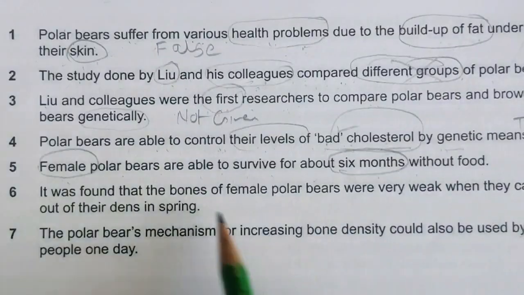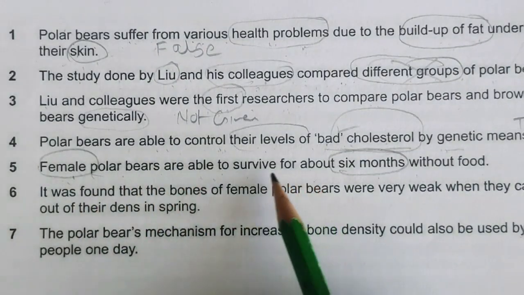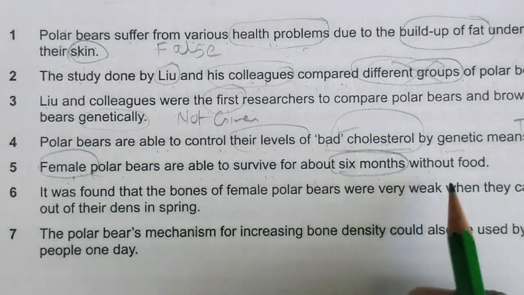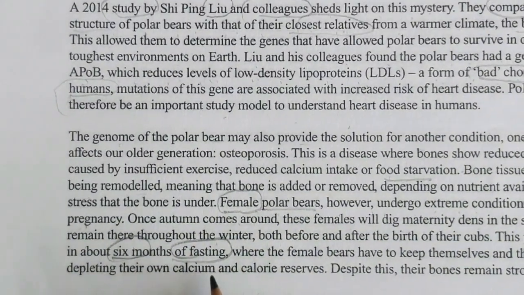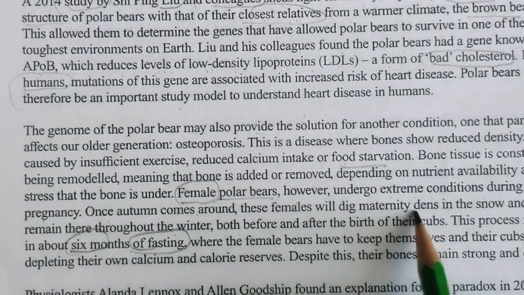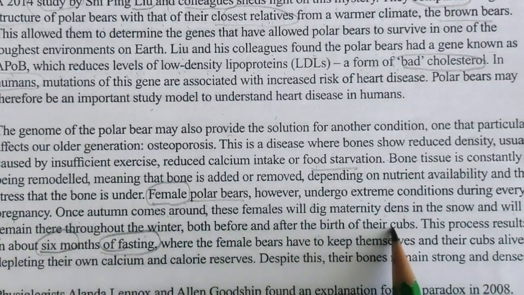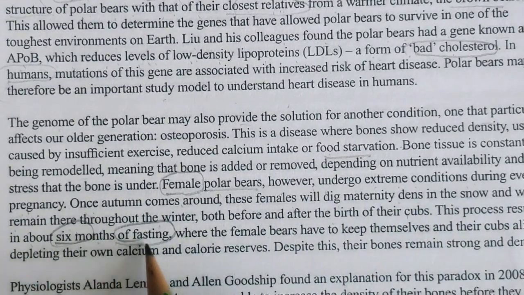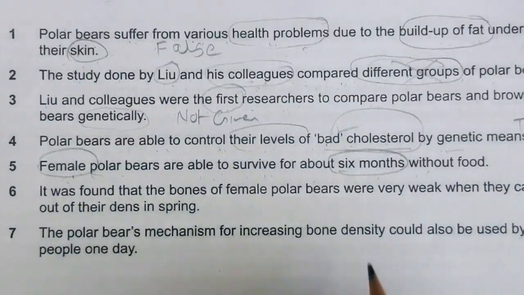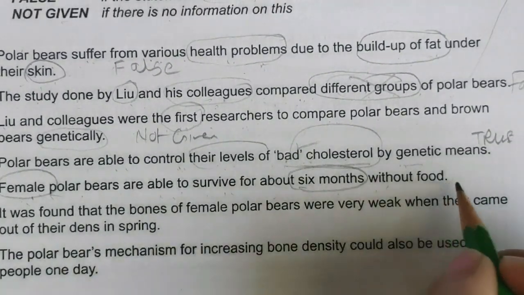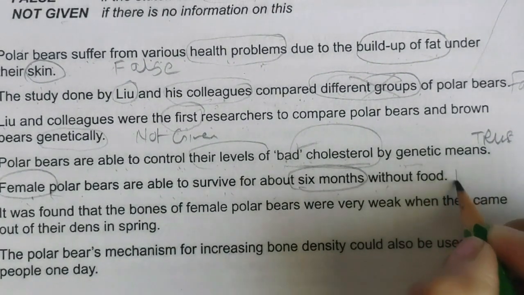So I have got three words: female bear, polar bears able to survive 6 months without food. They are talking about how once the female is in the snow and remains there in winter, it results in 6 months of fasting. Yes, we have got everything, so it is true.